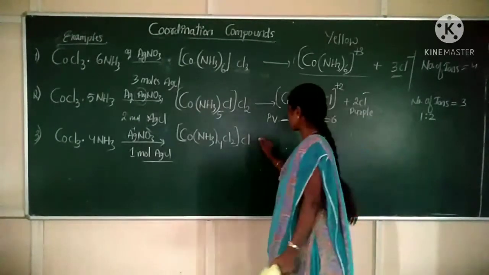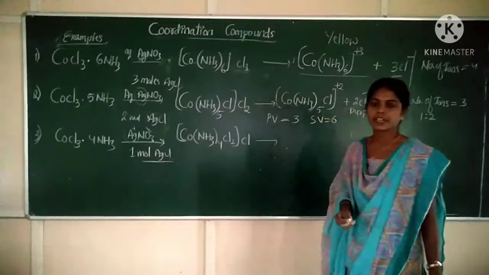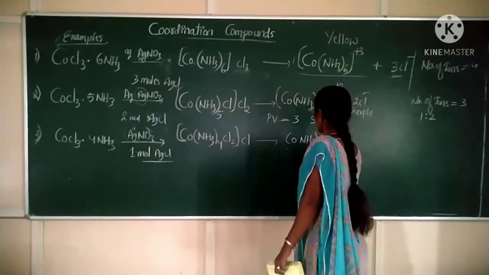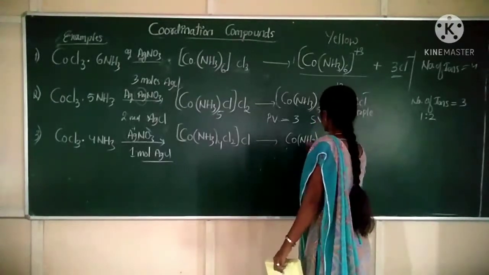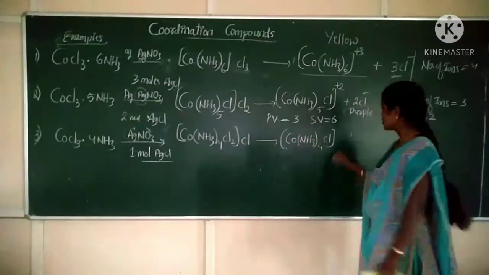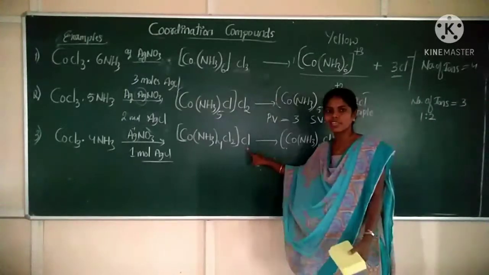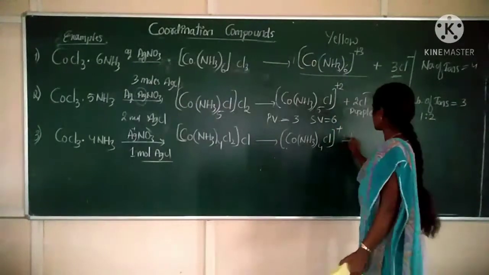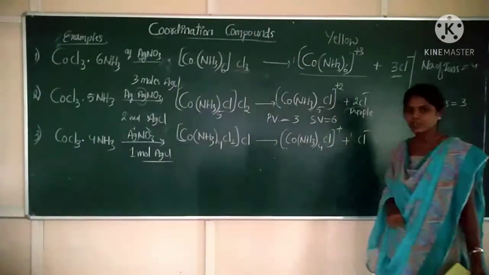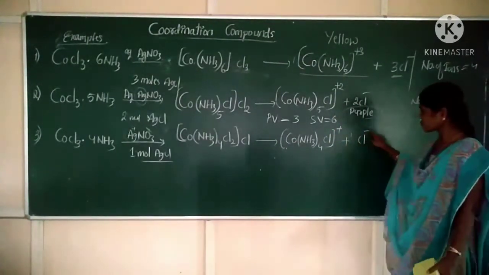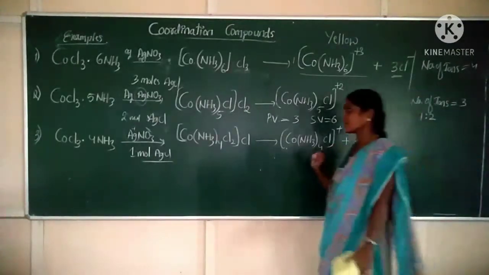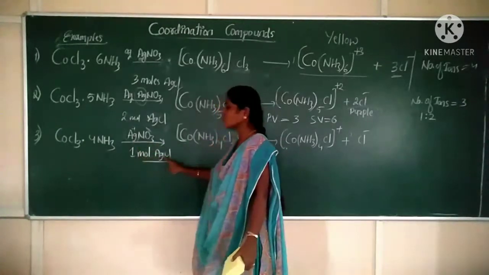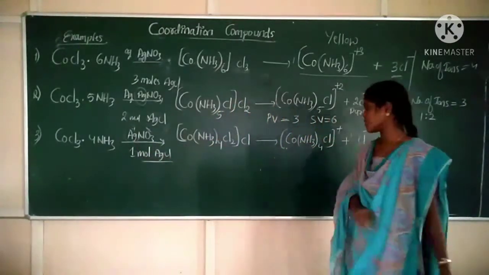For the third compound, how does it ionize? It ionizes to form [Co(NH3)4Cl2]. What is the charge on the complex now? It will be plus, because only one negative ion is there outside the square bracket. So it will form Cl minus. Clear? This Cl minus ion reacts with the Ag plus cation, and it will form 1 mole of AgCl. Clear?